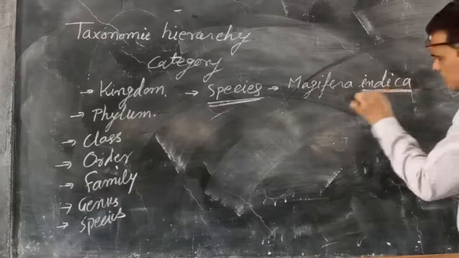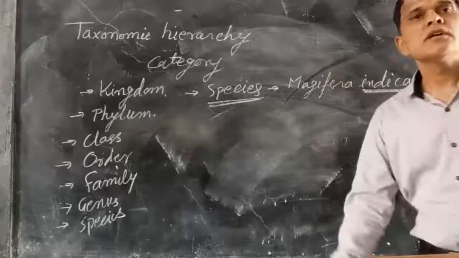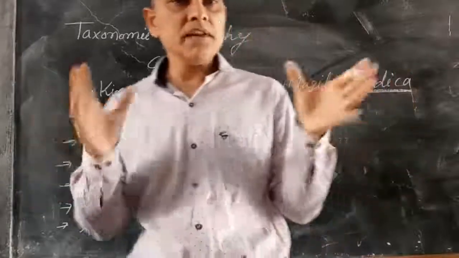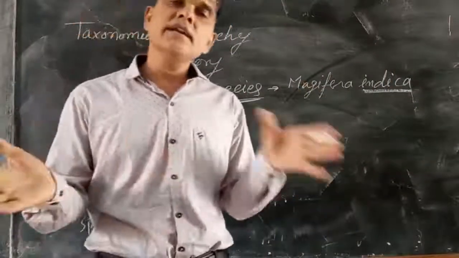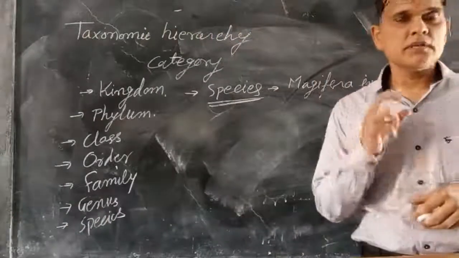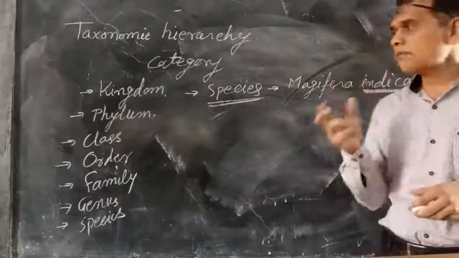Indica is the species and Mangifera is the genus. All the plants of Mangifera indica are similar in all respects and can interbreed, and species is the basic unit of life.